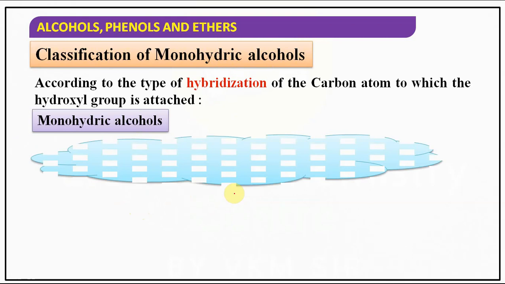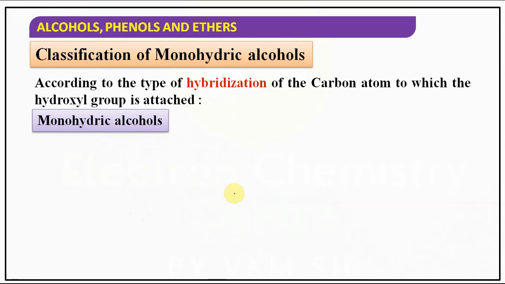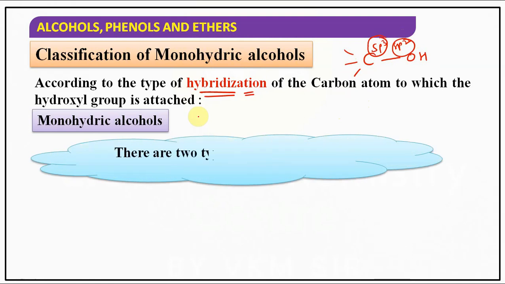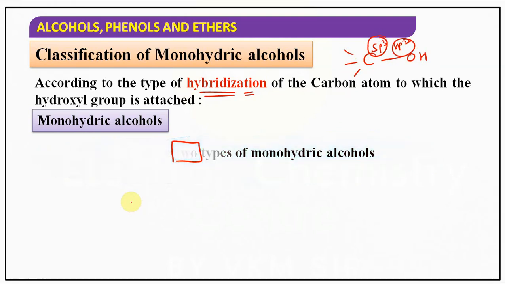Similarly, if you observe monohydric alcohol, according to the type of hybridization, based on the hybridization of the carbon atom to which the OH group is attached. Yes or no? The OH group is attached to a carbon atom, and the hybridization of this carbon may be sp3 or it may be sp2. Based on this hybridization, monohydric alcohols can be further classified, right? So how many types of monohydric alcohols are there, children? 2 types of monohydric alcohols are present.